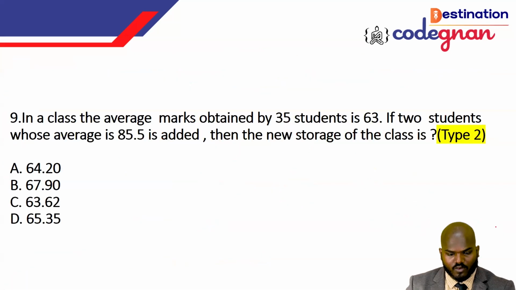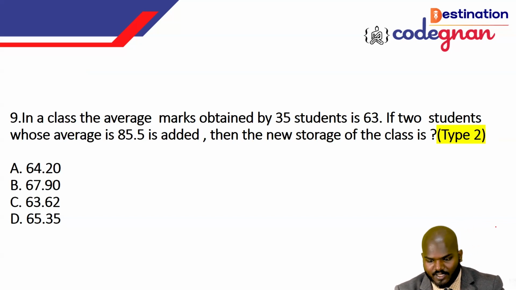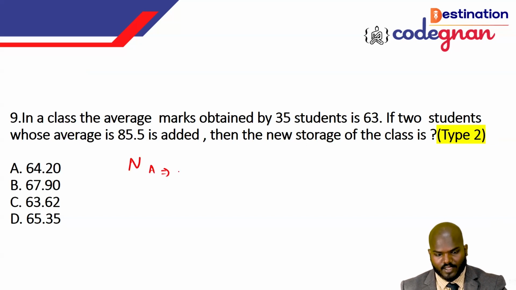Okay, and going to the next question, you see this one: in a class, the average mark is obtained by 35 students. The 35 students thing is very similar to the previous one which you have solved. Let's see how we can solve this one. If two more students whose average is 85 are added, then what is the new average of the class? The new average of the class is equal to what?